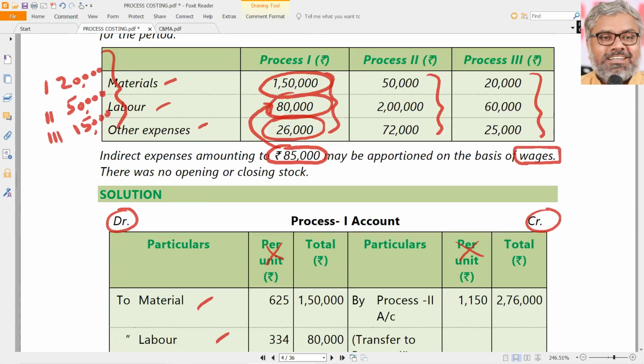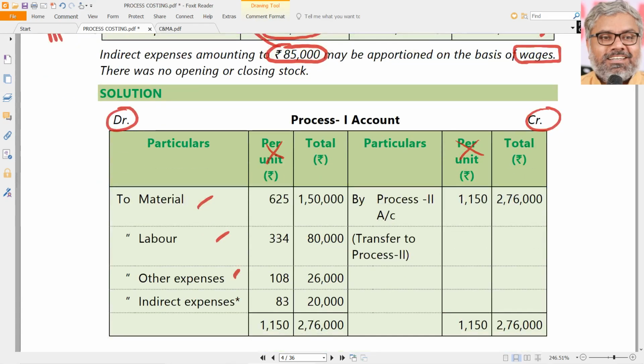Indirect expenses we calculated already; the share of process 1 in that is 20,000. Charge that also as 20,000 after calculating the apportionment basis. So these are all the costs which are incurred in process 1, and all the costs put together will be transferred to process 2. How much will that be? 2,76,000. So all of them will be transferred to process 2 account by saying by process 2 account.